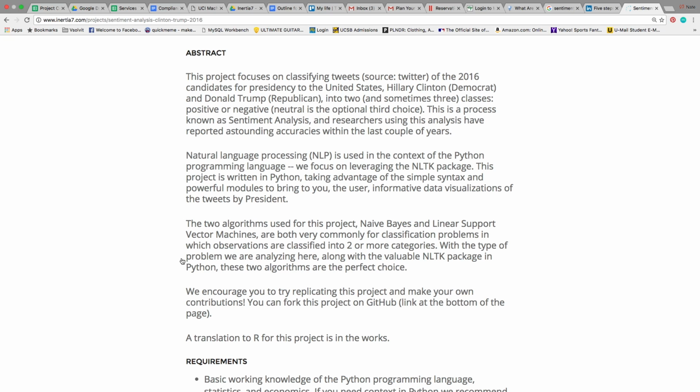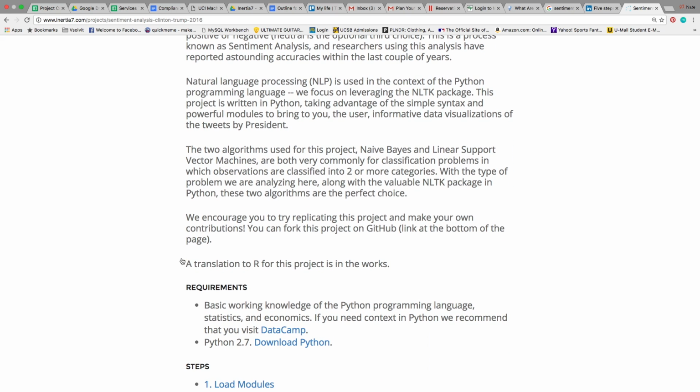And the way we do this is a process called natural language processing, and this is a way to take the words that are in the tweets and tokenize them, separate them into individual words, take out the stop words that have no meaning, and really just clean it up to make analysis a lot easier. The two algorithms I used for this project, naive Bayes and linear support vector machines, are both very common classification algorithms, and they were a great choice for this project, along with the natural language processing package in Python.